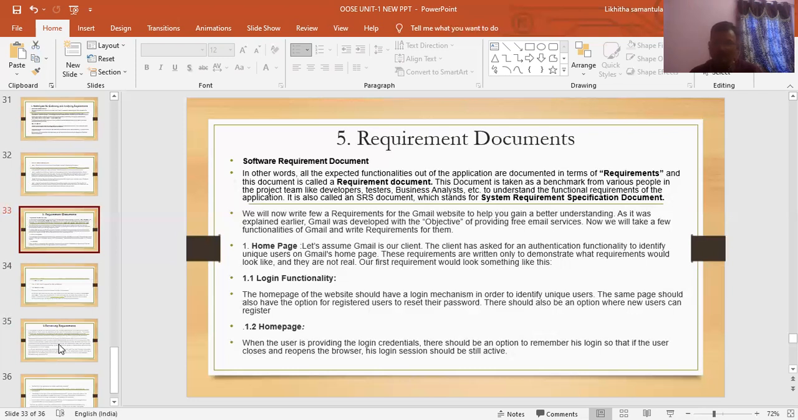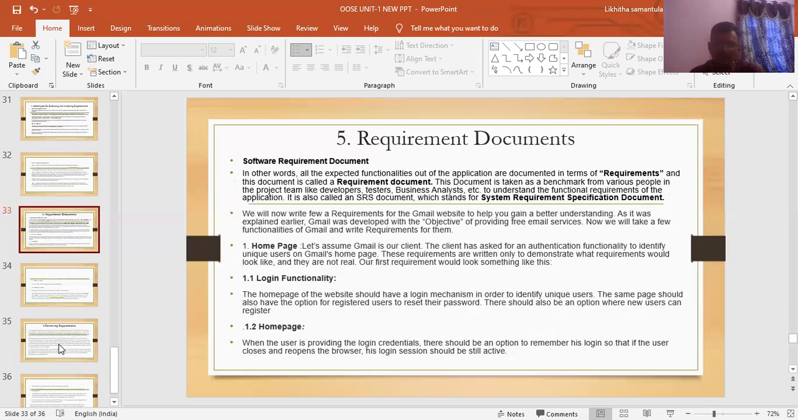To understand the functional requirements of the application, we use what is also called the SRS document, which stands for Software Requirement Specification Document. We will now write a few requirements for the Gmail website to help you gain a better understanding.